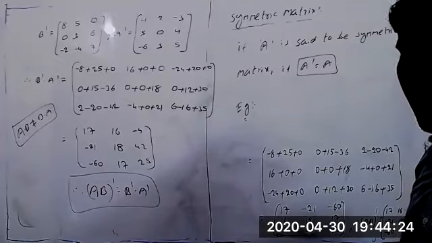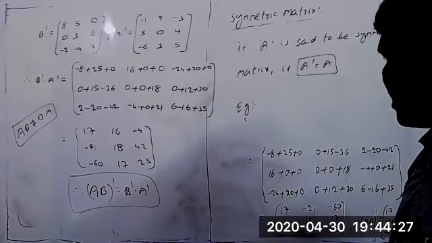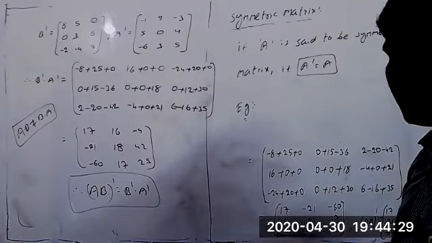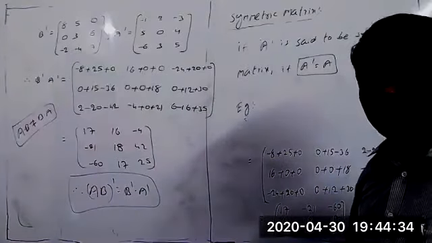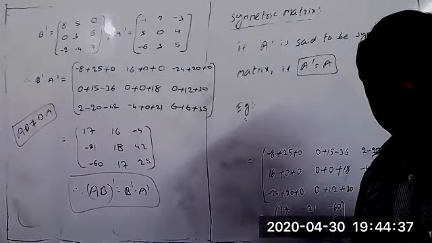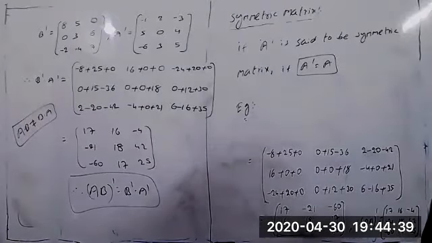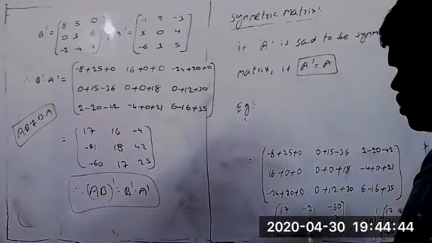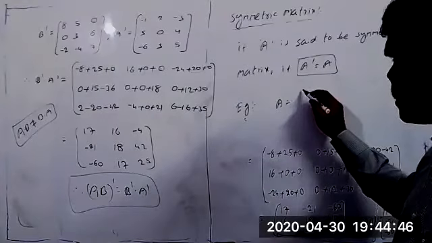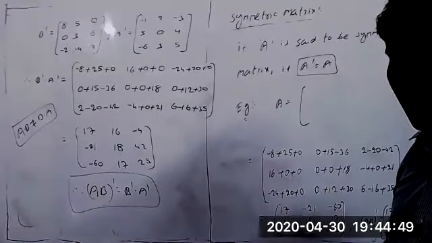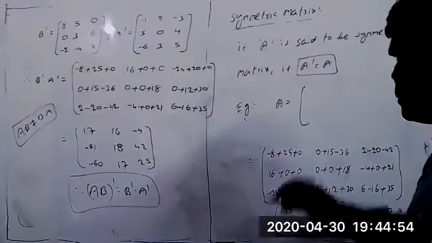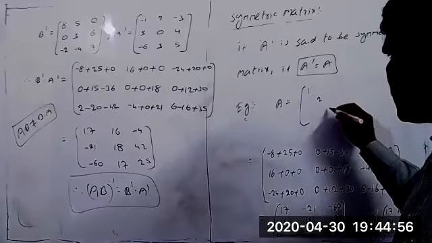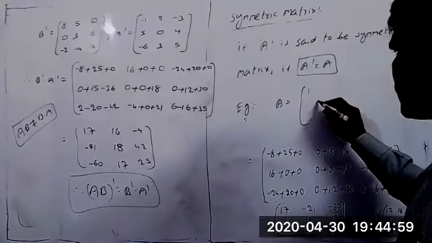If A is a symmetric matrix and verify the so and so condition. But in that case, we have to take the symmetric matrix ourselves. That means which kind of matrices we will take as a symmetric matrix, once you can see that one. Suppose I have taken the matrix A here. The principal diagonal elements, any elements you can take. That is your choice only.